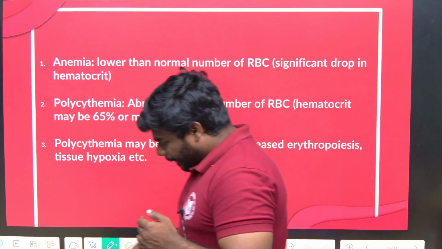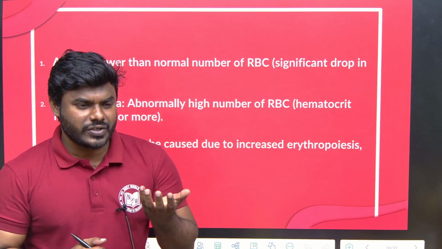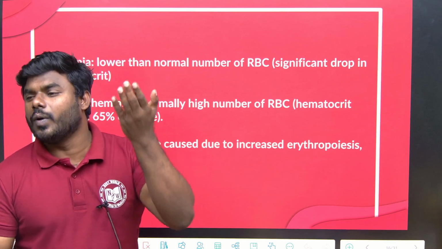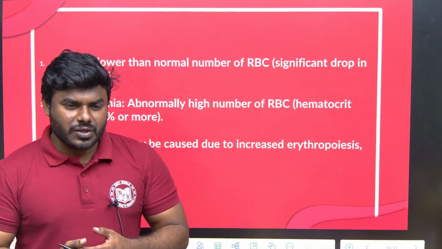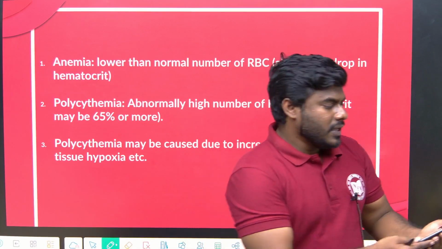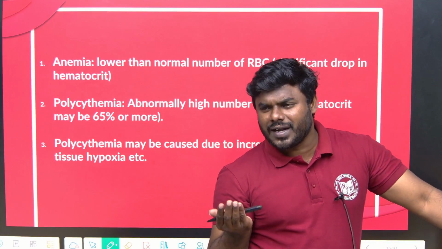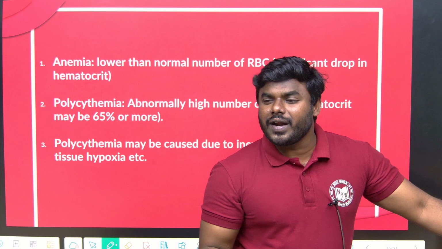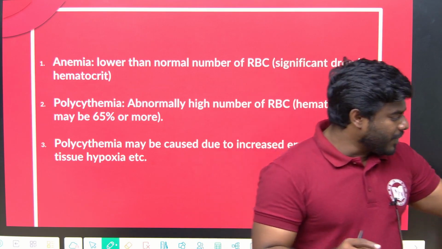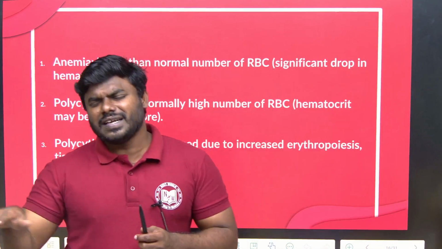Now again, in the entire endocrine system, we all discussed the process of regulation. What is that regulation? Anything should not be higher and should not be lower. An example, body temperature. Body temperature should always be 98.4 degrees. Correct? Suppose the body temperature is more than that, what will happen? Elevated body temperature is generally called fever. When the body temperature is lower than normal, we call it a shivering condition. So body temperature has to maintain its level compulsorily.